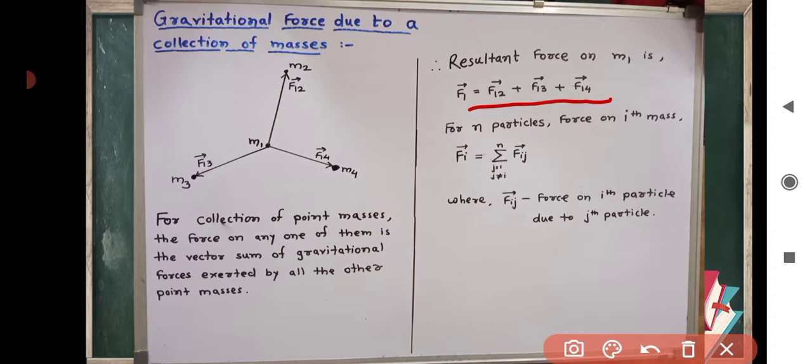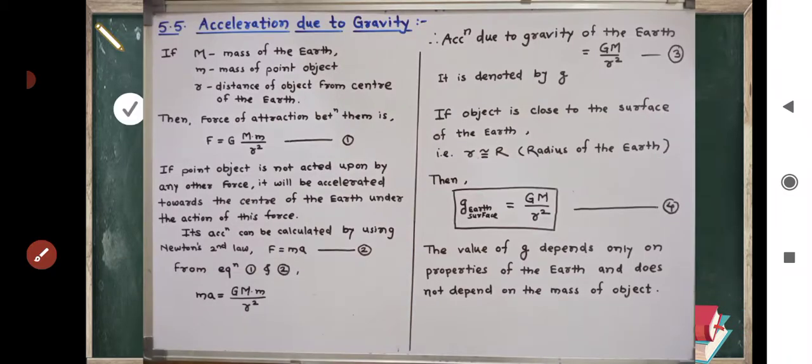For n particles, the force on the ith mass is given by vector fi equal to the summation over vector fij from j equal to 1, such that j is not equal to i, up to n, where Fij is the force on the ith particle due to the jth particle. Next point, acceleration due to gravity.